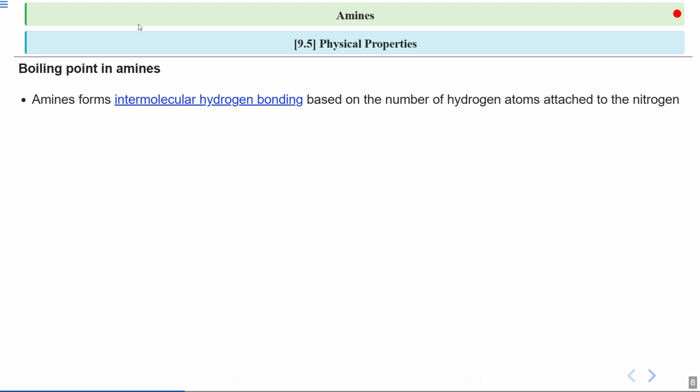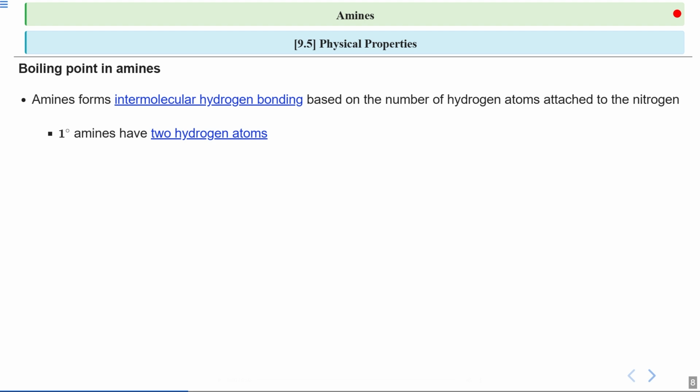I hope you remember intermolecular means between the molecules, and hydrogen bonding is a special attraction that involves hydrogen atoms. The number of hydrogen atoms attached to the nitrogen atom in an amine determines how strong these bonds can be.